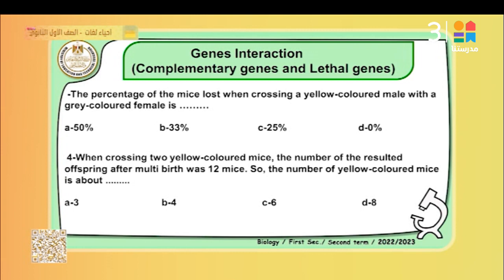What is the main idea of the complementary gene? A group of genes working together. Okay, that means that the appearance of the dominant trait is added in the dominant. Complementary genes: in complementary genes, the genetic trait appears with the dominant gene at least in each pair. For example, in gene number 1, pair number 1, A capital, gene number 2, B small. So it's not called a dominant trait, it's a recessive trait. The appearance of a trait depends on the appearance of a dominant gene at least in each pair. What does that mean, at least in each pair?